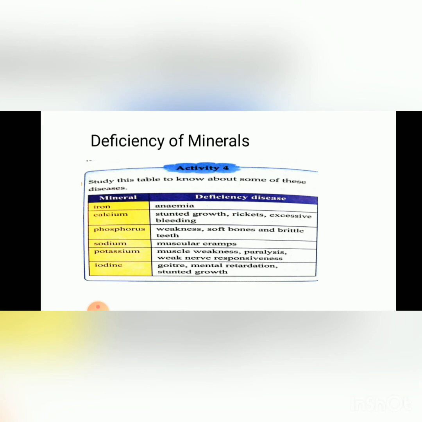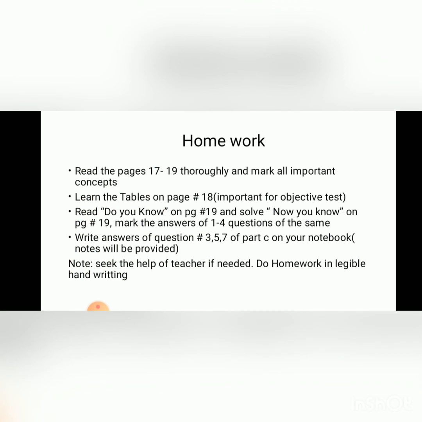The deficiency of the minerals. Calcium deficiency can lead to stunted growth, rickets, excessive bleeding. The deficiency of phosphorus can lead to weakness, soft bones, and brittle teeth in kids. The deficiency of sodium leads to muscular cramps. The potassium deficiency can lead to muscle weakness, paralysis, weak nerve responsiveness, and the deficiency of iodine can lead to a condition called goiter, mental retardation, and stunted growth among kids.